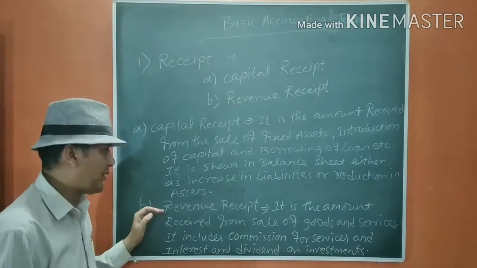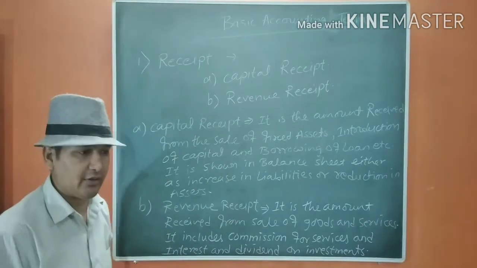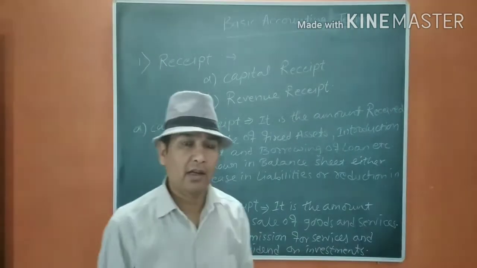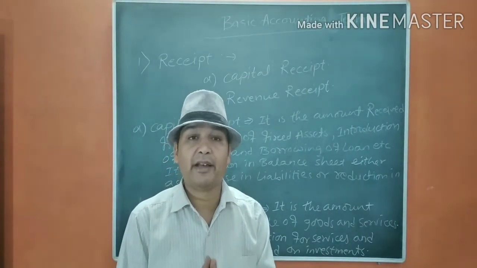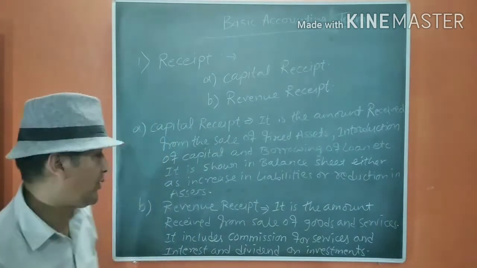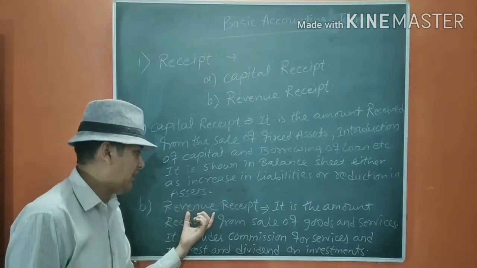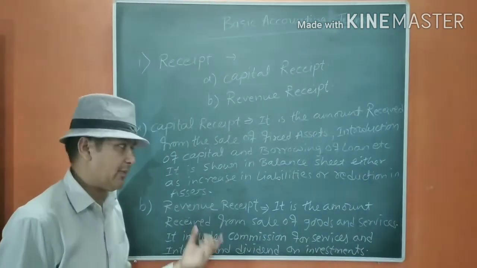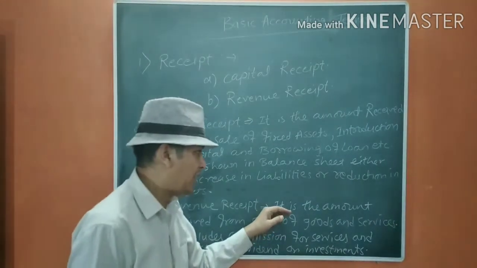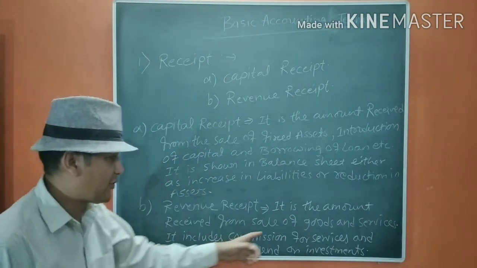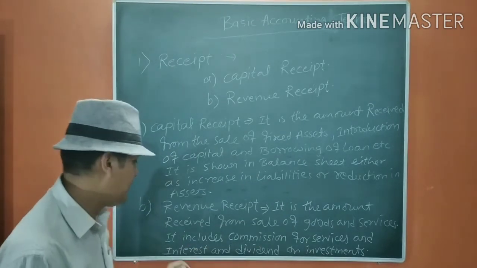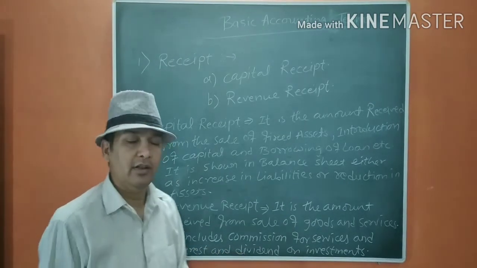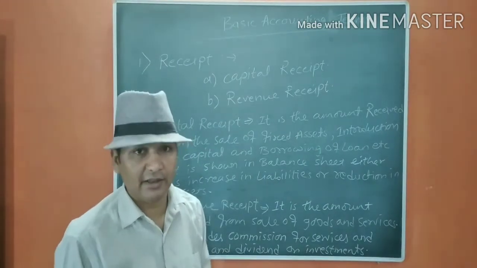Now, revenue receipt. It is recurring in nature. Generally, we buy goods for sale and we sell on a regular basis. So the amount received from that sale is a revenue receipt. It is the amount received from the sale of goods and services. It includes commission for services, and interest and dividend on investment. It is recurring in nature.